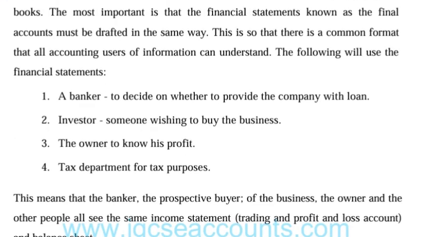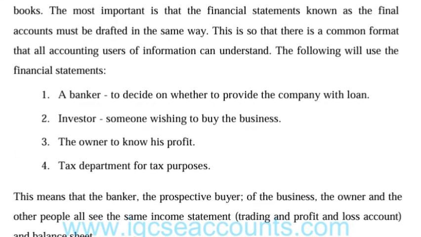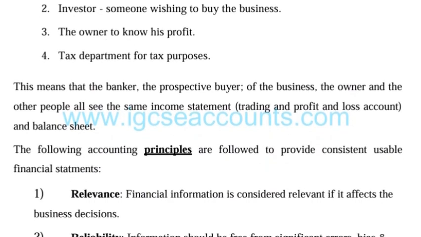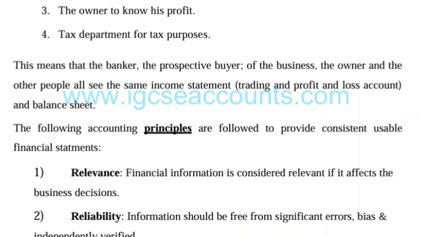The following use financial statements: a banker, an investor, the owner to know his profit. An investor is someone who wishes to buy the business that you own, and a banker decides whether to provide a company with a loan. We also have the tax department for tax purposes. And what does this all mean? In a simple sense, it means that the banker, the prospective buyer of the business, the owner, and other people all see the same income statement, trading and profit and loss account and balance sheet.